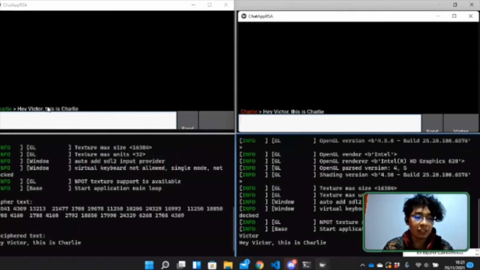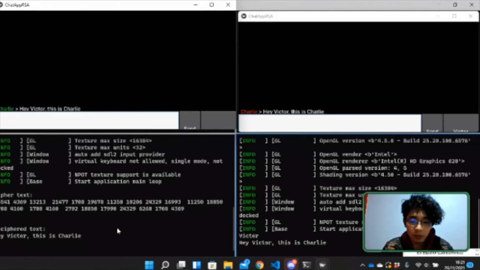As you can see here, the message is already sent. Here it says Charlie sent a message: Hey Victor, it's Charlie. Here too. So Victor received the message, and maybe in the application it doesn't seem like something happened. But if you go here, if you see under my window, you can see in the command line how the cipher text looks and how it looks when we decipher it, when we decrypt it with the RSA algorithm. So I'm going to show you how it works.